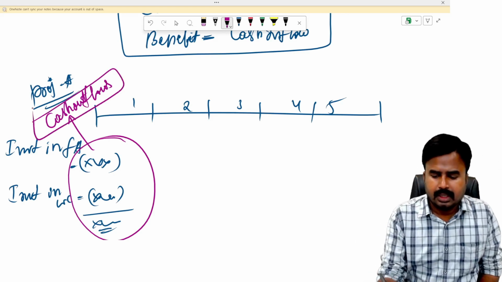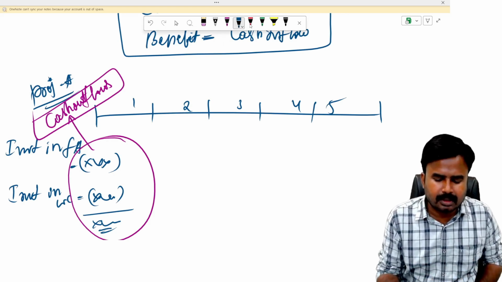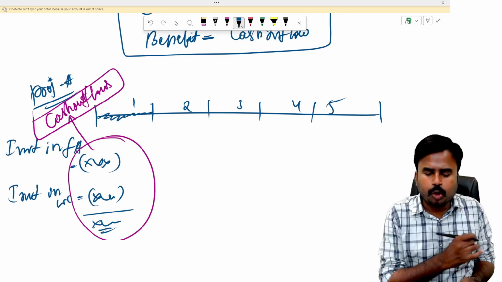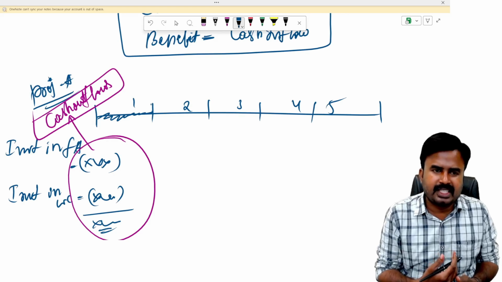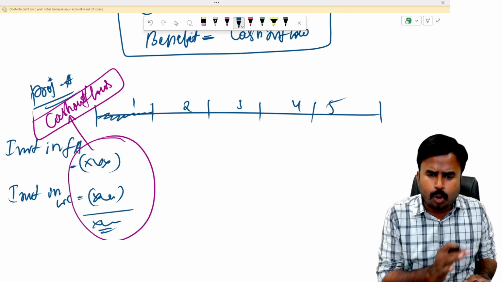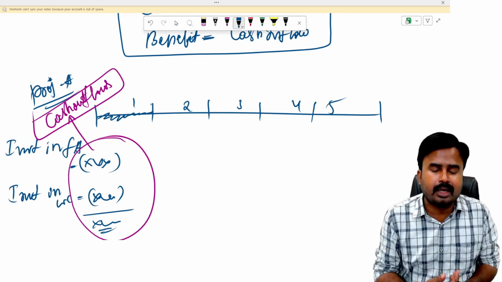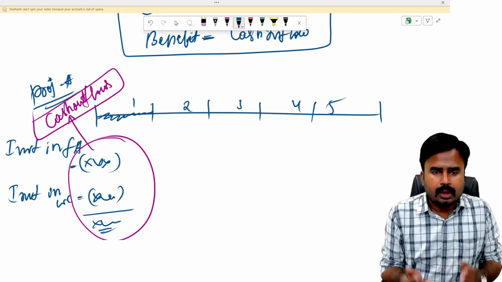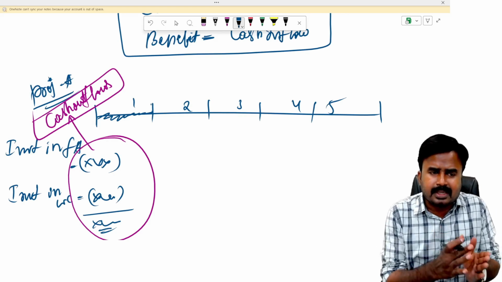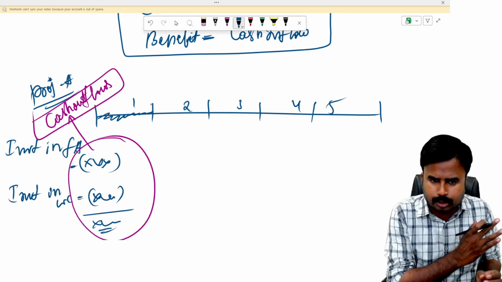Now, dear students, after investing money, what will happen? I'll start my project. I'll start my production. Throughout the year, I'll produce the products, and throughout the year, I'll generate the revenue, which is nothing but sales. And I'll incur expenses throughout the year, the revenue expenditure. So sales is a benefit, revenue expenditure is a cost. But these sales and expenses occur throughout the year.